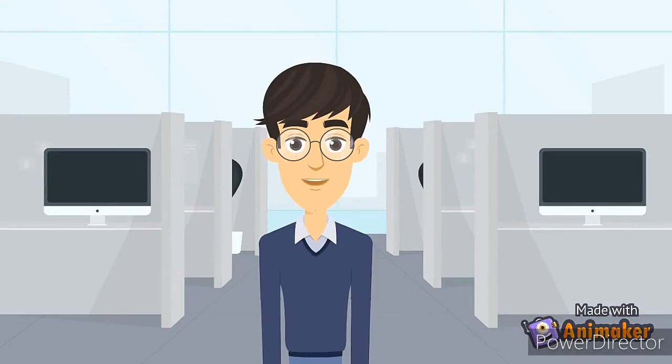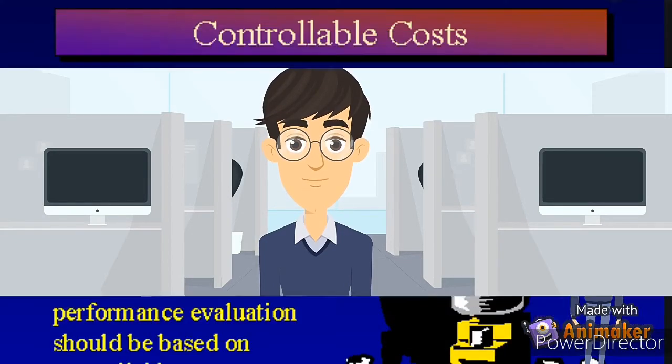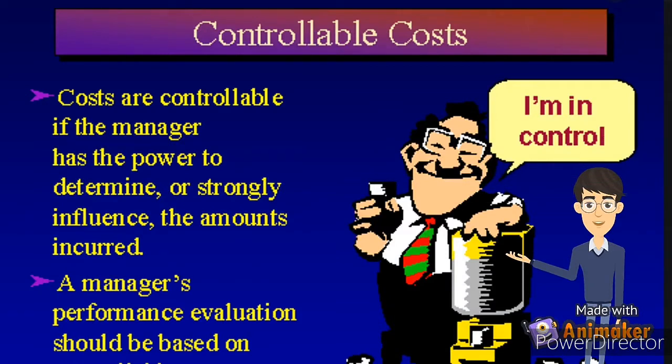Now next we would like to discuss controllable and non-controllable cost. These are the two categories into which cost is divided. Let's talk about controllable cost first. These are also known as discretionary cost. Controllable cost can be recognized as cost where the manager can control or alter the level of charge on a certain activity within a short period of time.